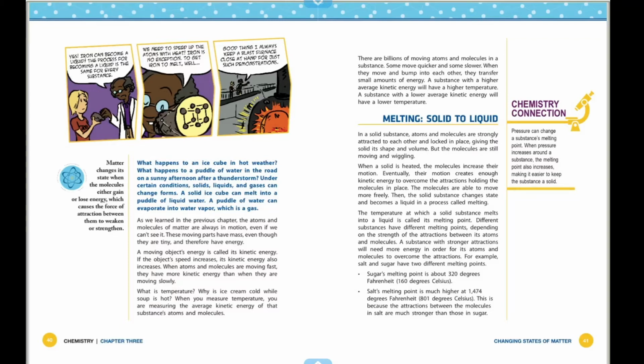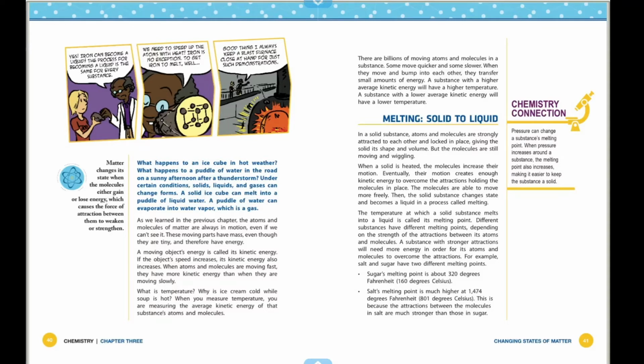Melting. Solid to liquid. In a solid substance, atoms and molecules are strongly attached to each other and locked in place, giving the solid its shape and volume. But the molecules are still moving and wiggling.